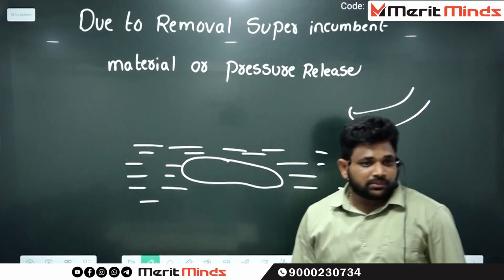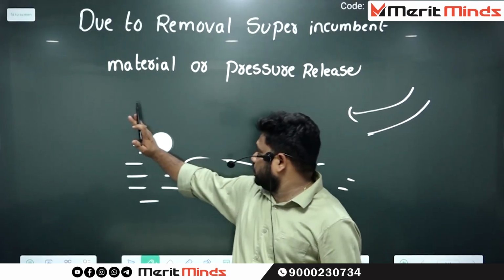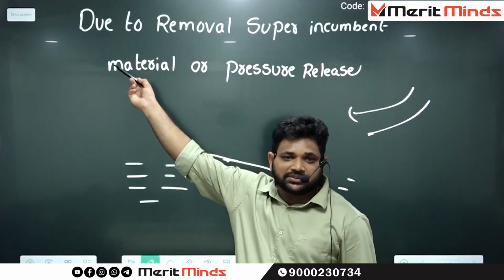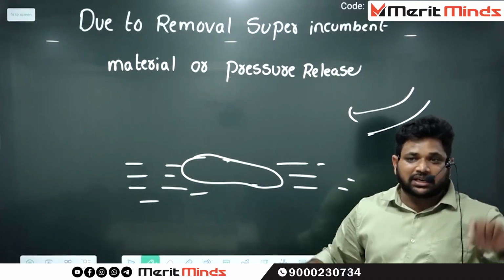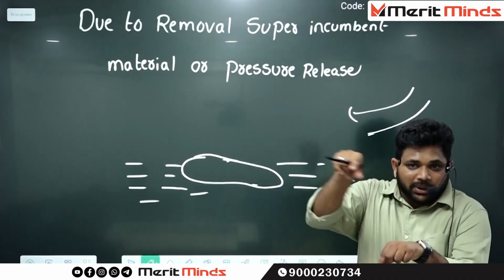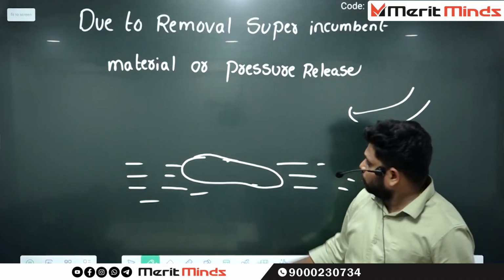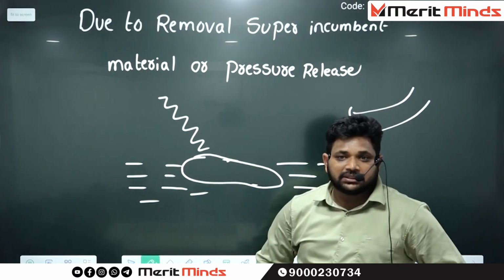Whenever the second layer of soil is also eroded, finally only the top of this particular rock comes under the influence of sunlight.